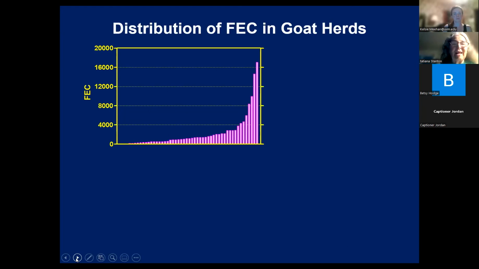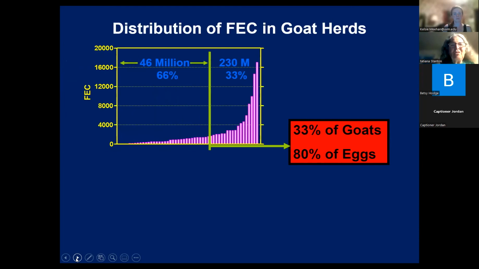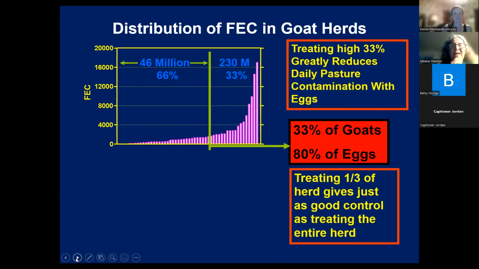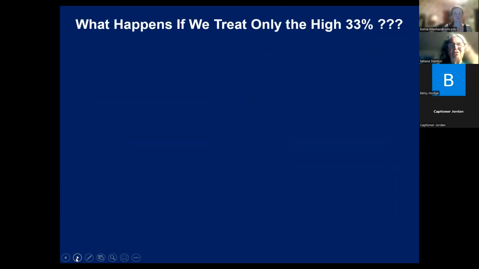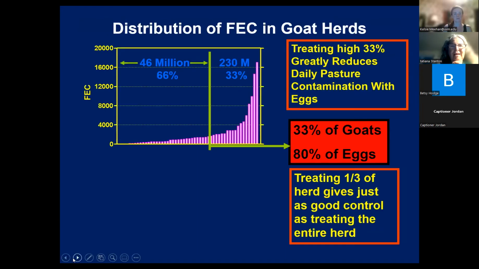So if you deworm one third of your goats, the one third that has the most worms, you're going to get rid of 80% of the eggs. And then what'll happen is you've gotten rid of this group, if you've been able to use an effective dewormer.